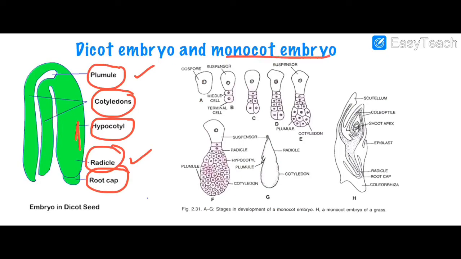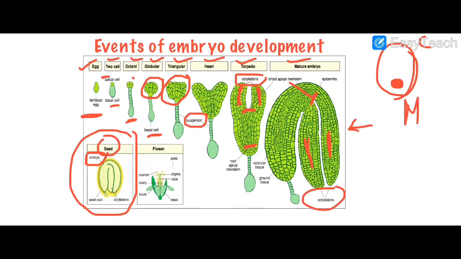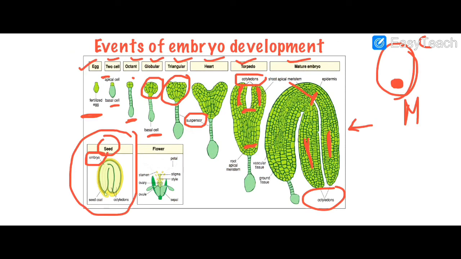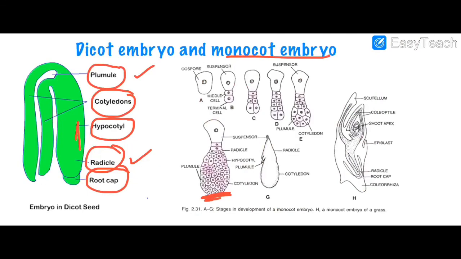Now let's see about the monocot embryo. This is monocot embryo. I have shared the development also. It has different stages, fine, for the development of dicot embryo, whereas in monocot embryo you won't find such kind of events, especially the heart event. Globular event is there, right, but there isn't any heart event. So this is what the difference is. Many times it's been asked, the difference between monocot embryo and the dicot embryo development. So what are the events that are missing in it? Till the triangular stage it is the same. Heart and torpedo events are missing in monocot embryo, right?